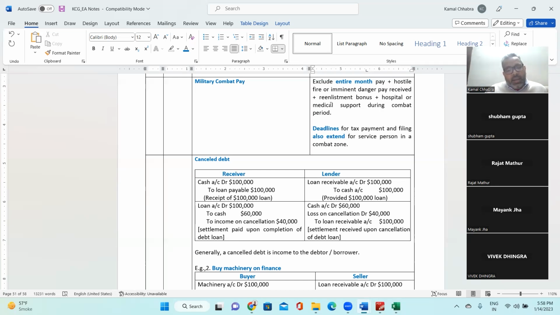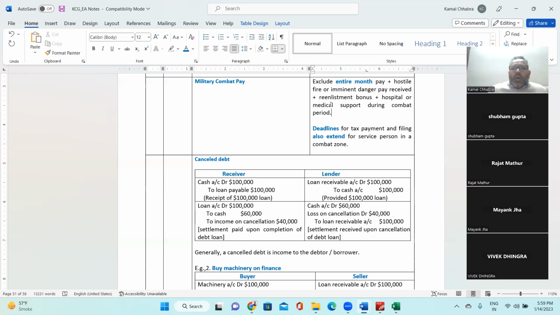So for the number of days, if for example in a month one person is in the combat zone for even 1 day, the entire month's salary would be excluded for tax purposes, right? So you need to consider the entire month's salary as an exclusion if the individual is in a combat zone during a part of the month as well.